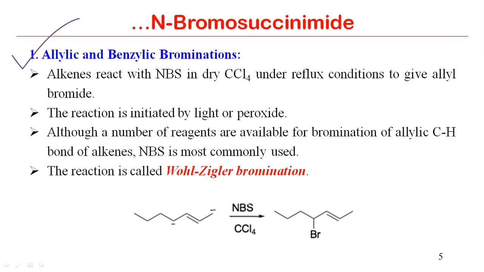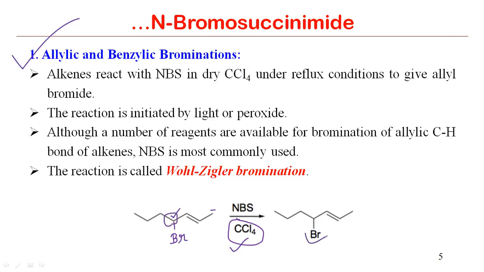So once we are treating these kinds of alkene with NBS in CCl4 or an aprotic solvent, then the allylic position can be brominated. So here bromination will take place. And why can this particular position be brominated? Because of the stabilization of the radical which is formed as an intermediate. So this is a secondary radical, and this is a primary radical. The secondary radical is more stable, which will give rise to this intermediate, and then this can be brominated.